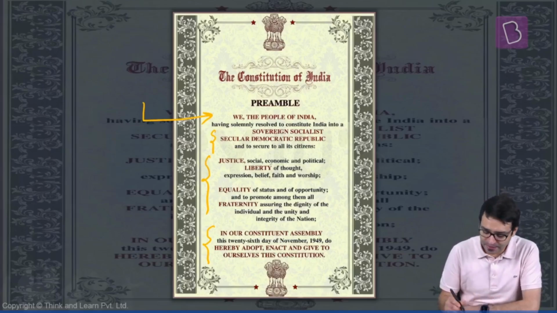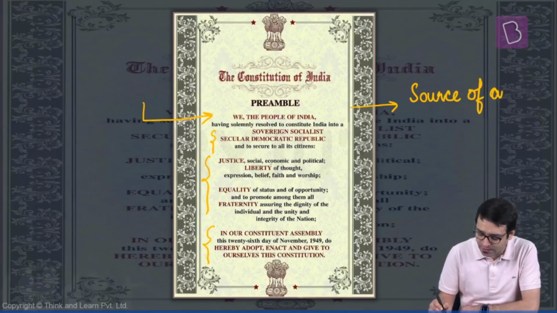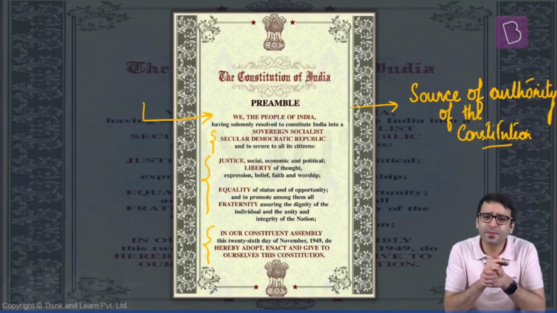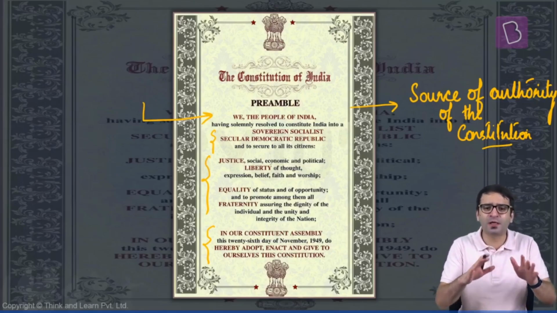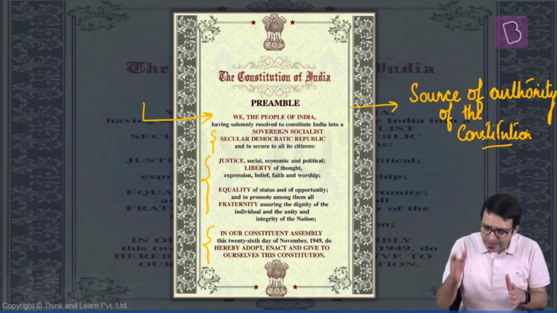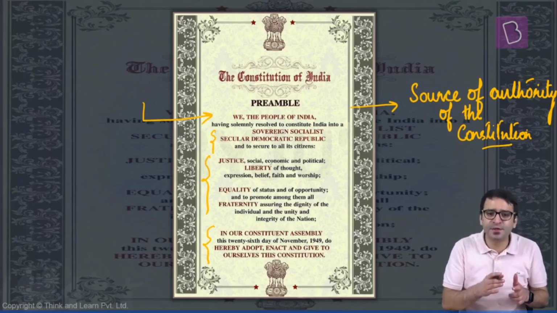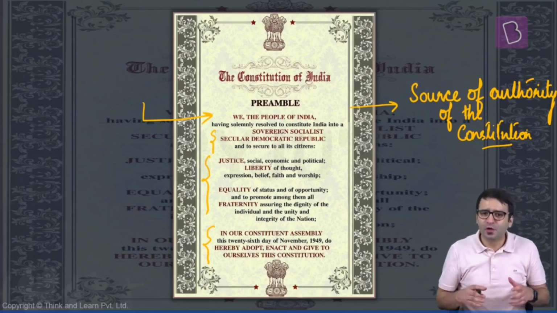What does that mean? That means what is the source of authority of the Constitution. We have discussed that the Constitution talks about various organs such as legislature, executive, judiciary.